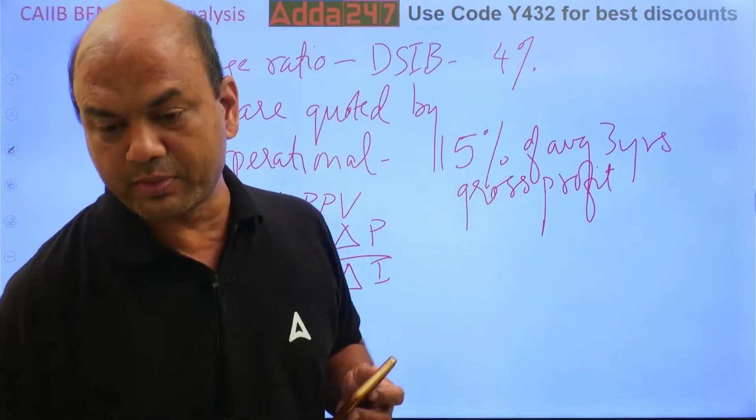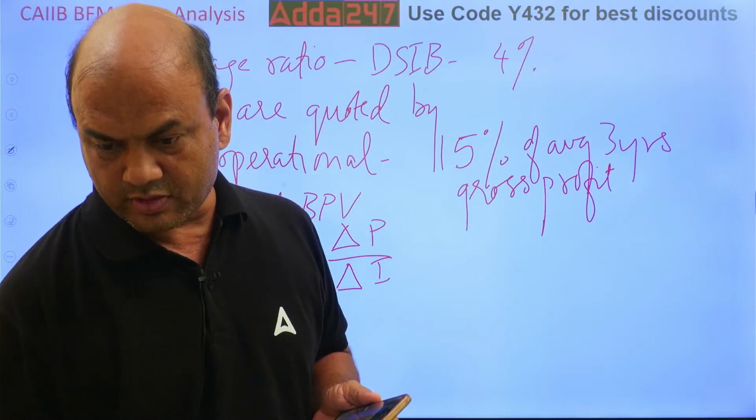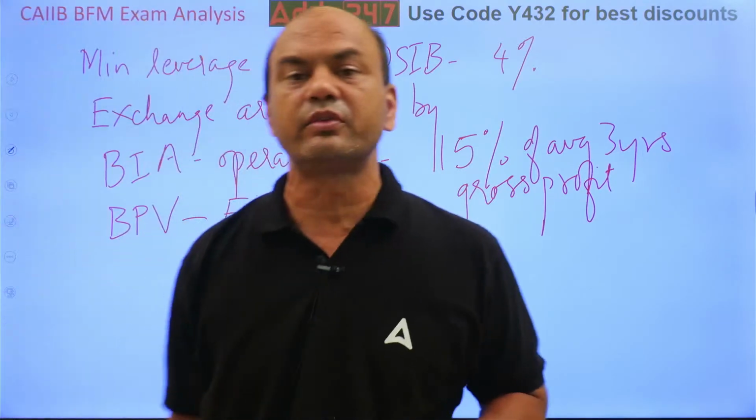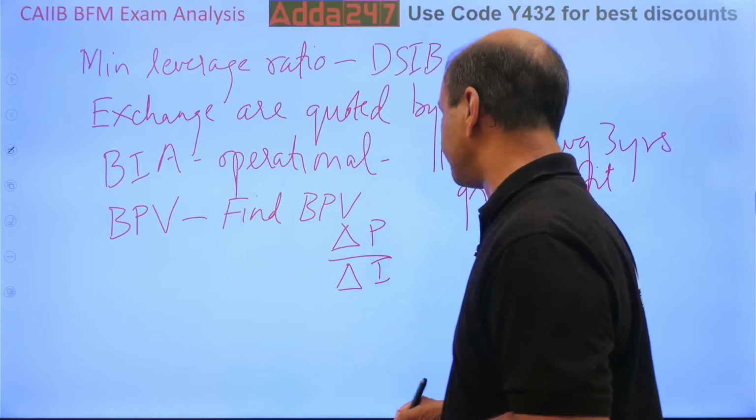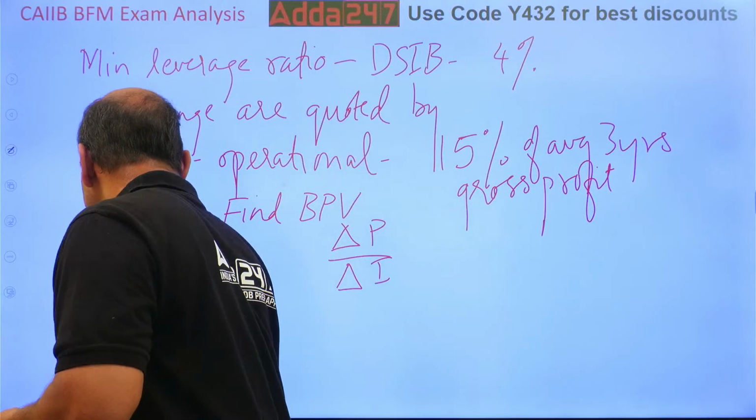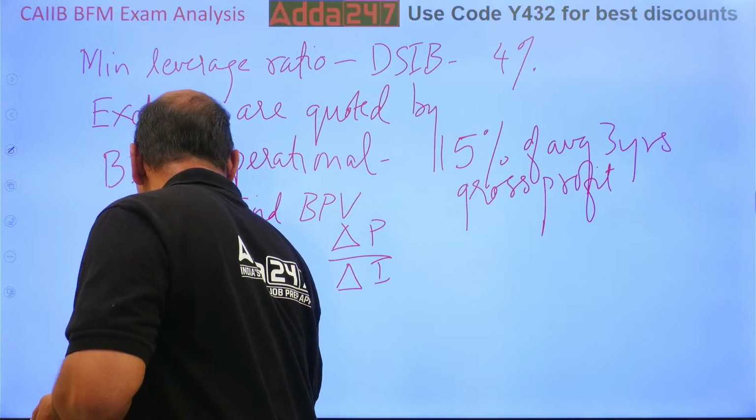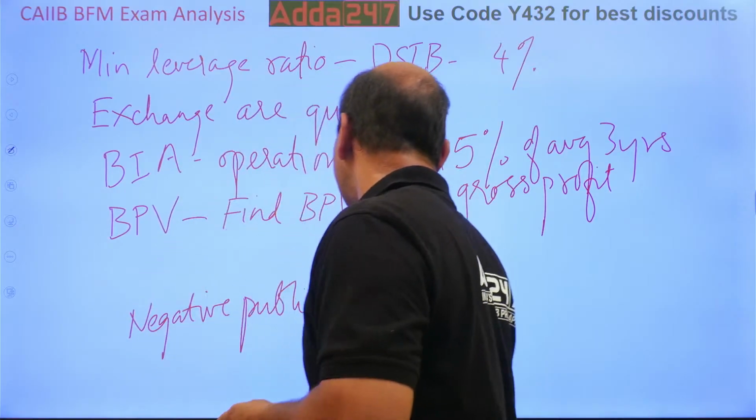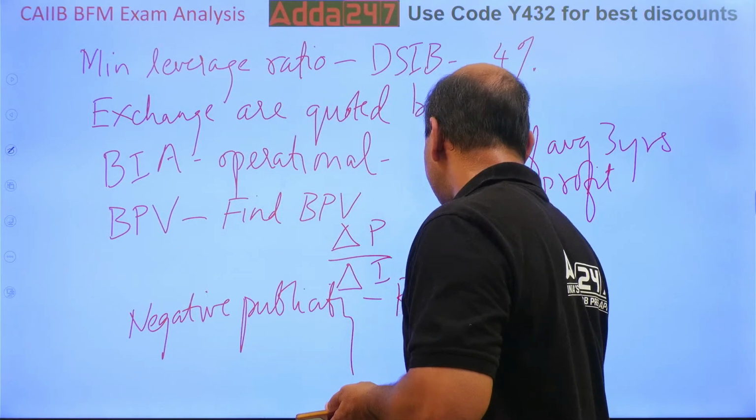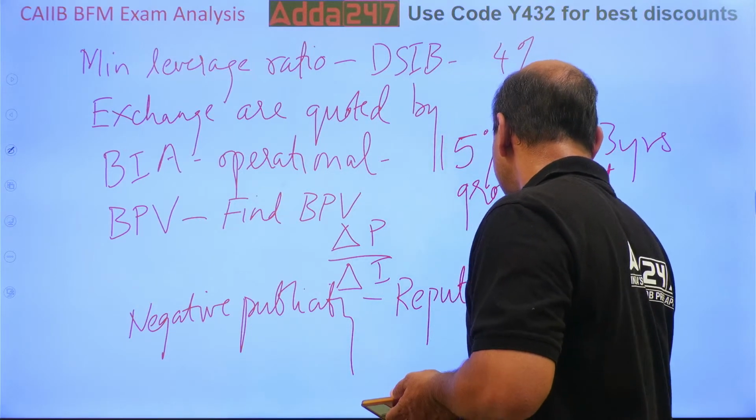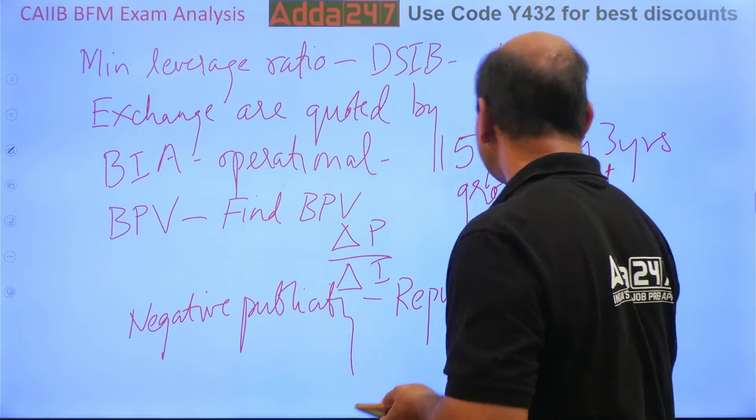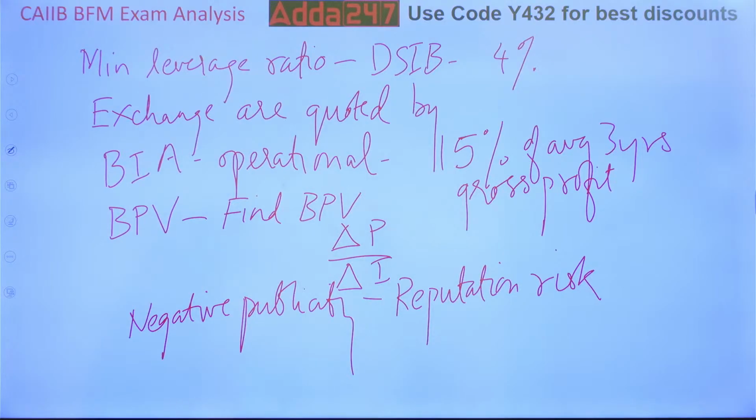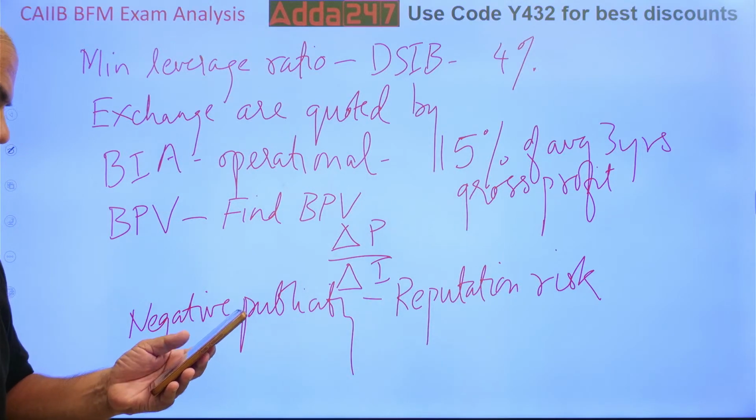Then the next question was on reputation risk. One question was asked on reputation risk. Due to negative publicity, which risk is in problem? Negative publicity is reputation risk. Got it? Take this, everyone. There was one question on this. Anything else? Let me see.